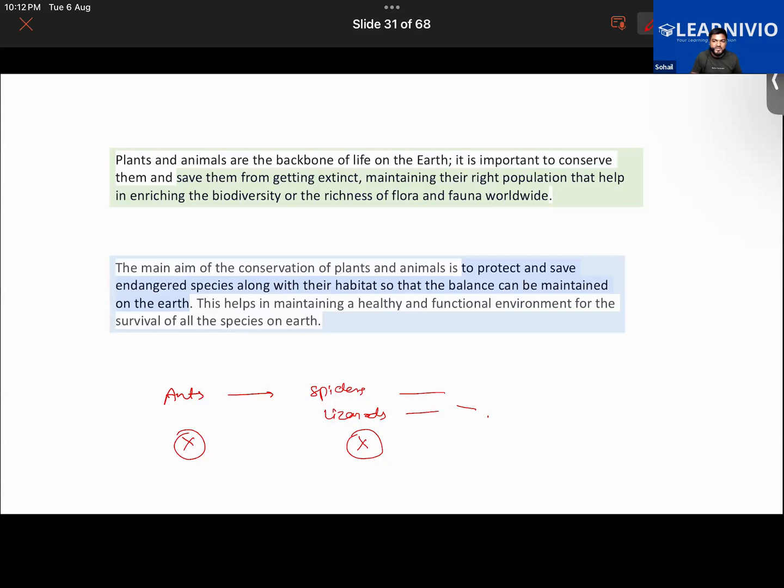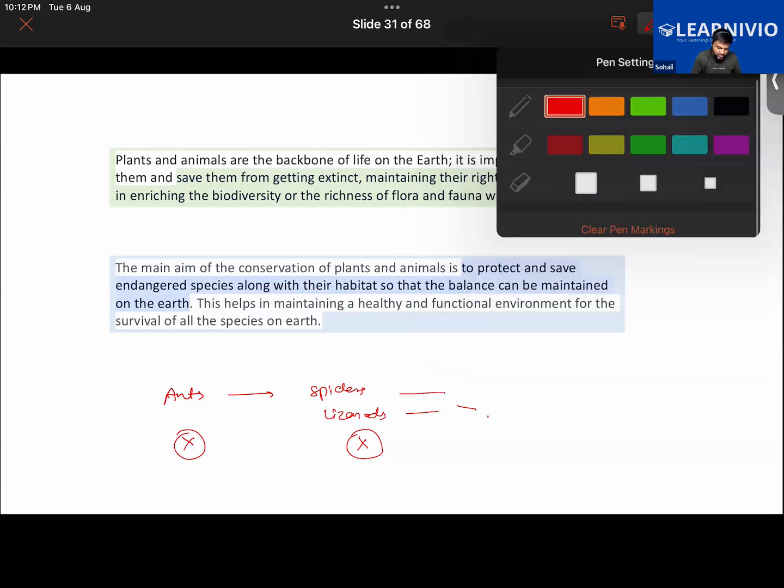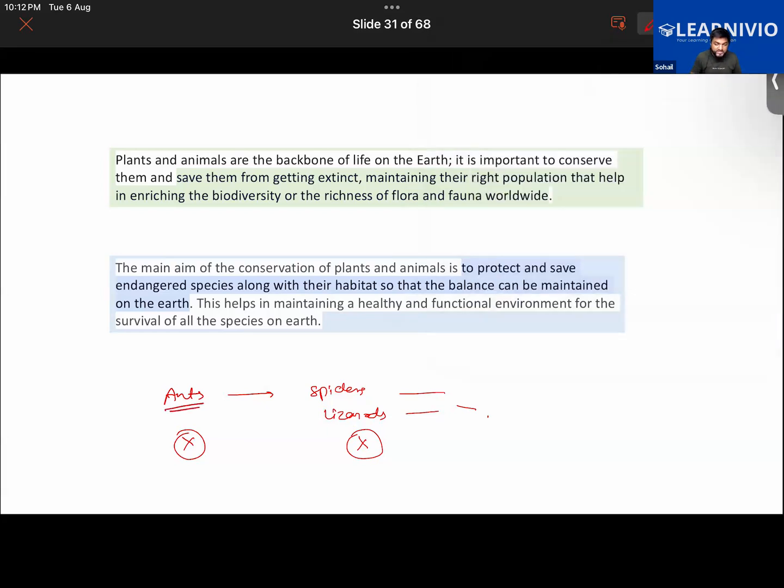Other things as we have discussed: it is important to maintain the fertility of the soil, and it helps in decomposition of the dead organisms, etc. So the reason I took the example of the ant is that every species in the ecosystem is important to maintain life on Earth. So the right population of every organism is important.